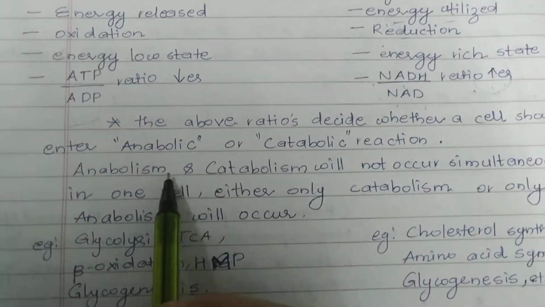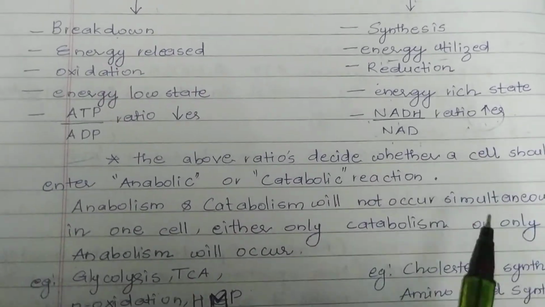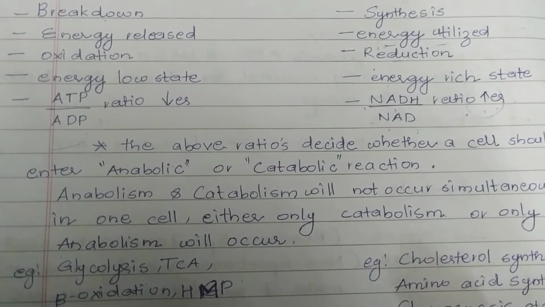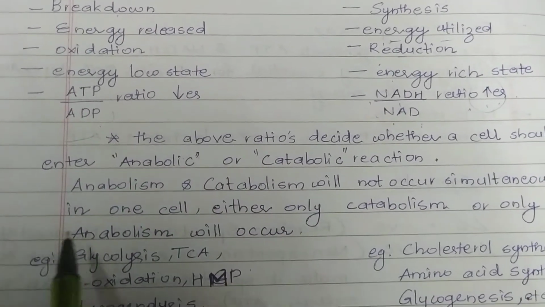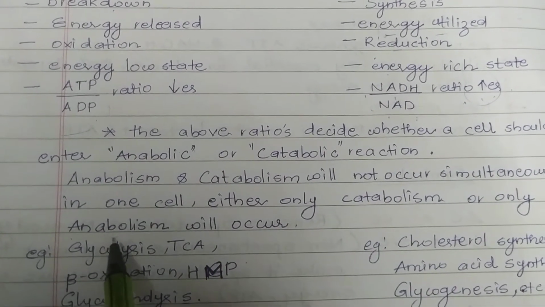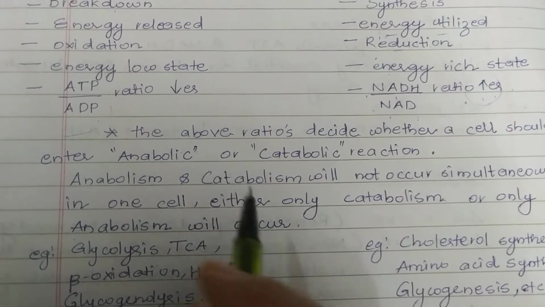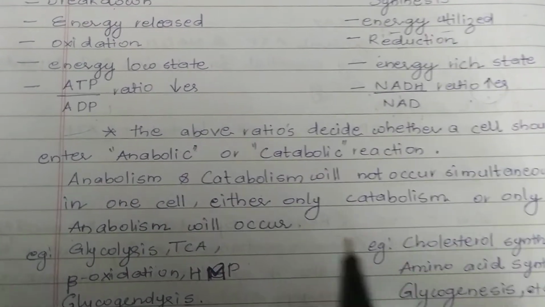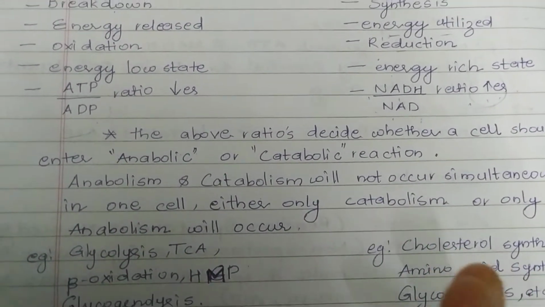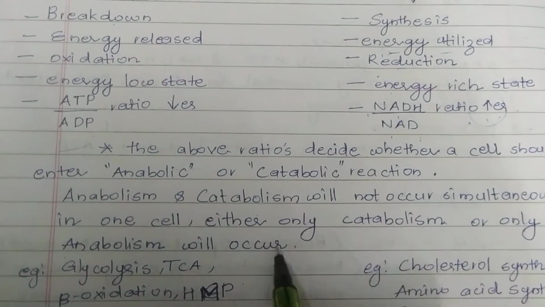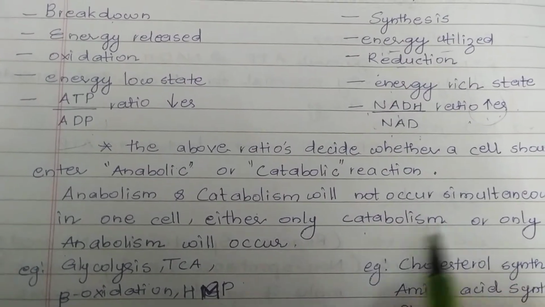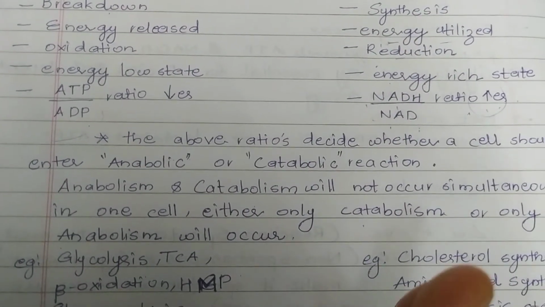And remember one thing, that both these processes in one single cell will not occur simultaneously. Suppose a cell is undergoing anabolism, that same cell will not undergo catabolism at the same time. Only one particular reaction will occur at a time. Either only catabolism will occur or only anabolism will occur.